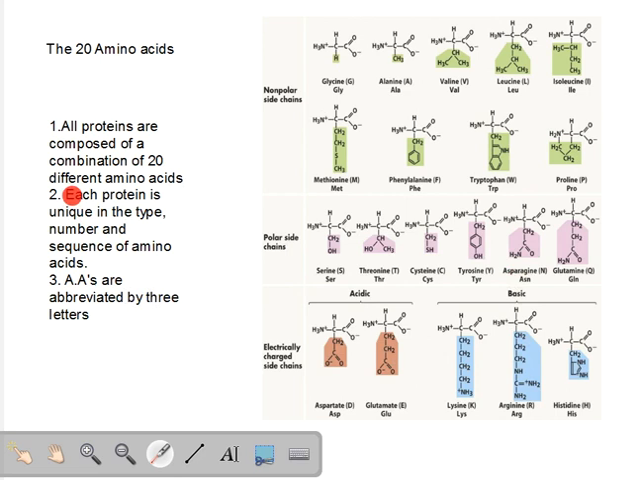Now, this is also a very important point: each protein is unique in the type of amino acids it has, in the number of amino acids it will have, and in the sequence of amino acids, which amino acid is connected first, which is second, which is third. Each protein differs from each other in the type, number and sequence of amino acids. It is not necessary that a protein should contain all these 20 types of amino acids. It will contain a combination of them, but all 20 may or may not be present.